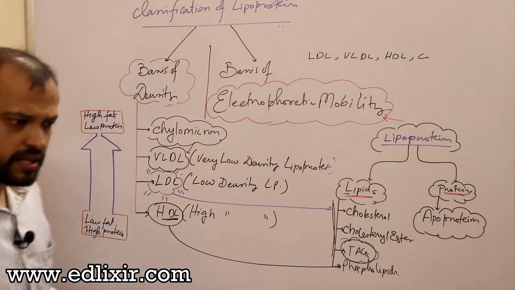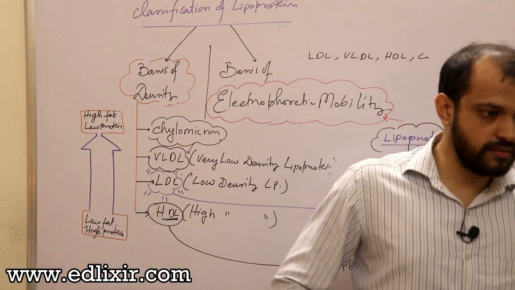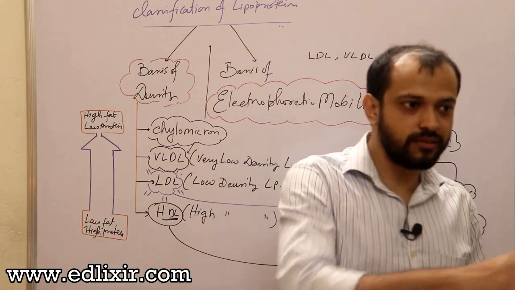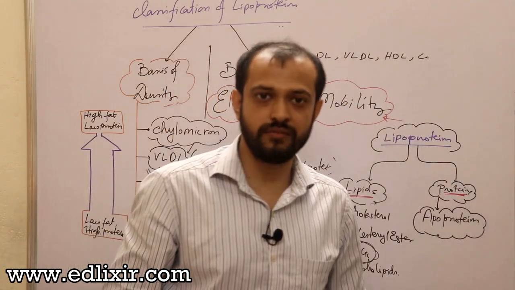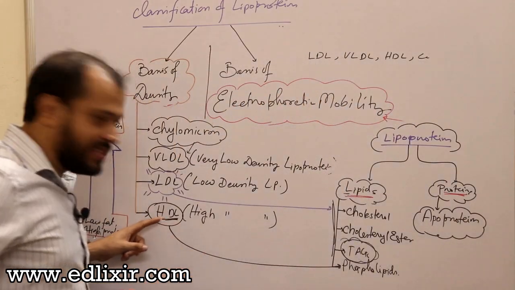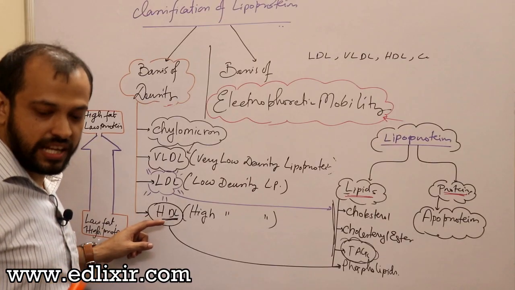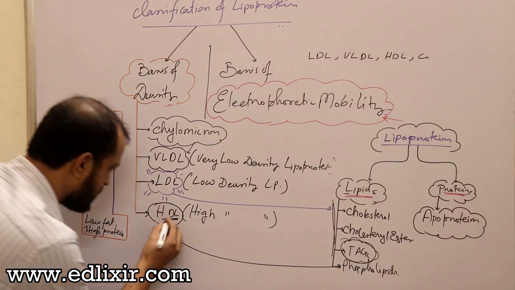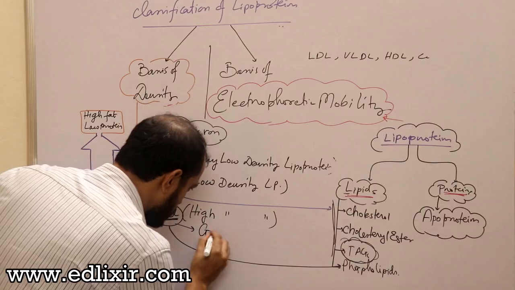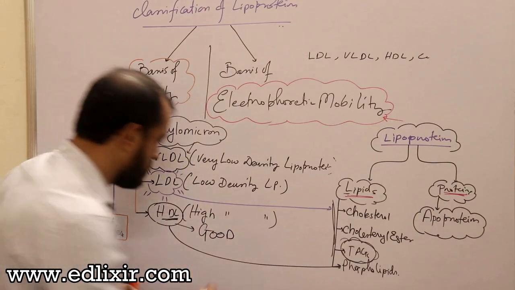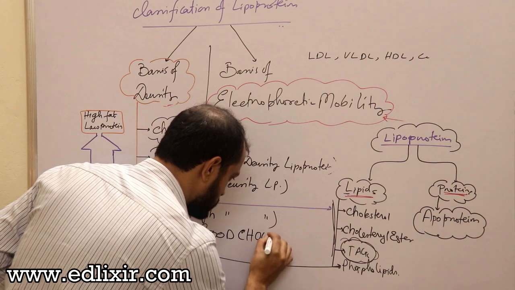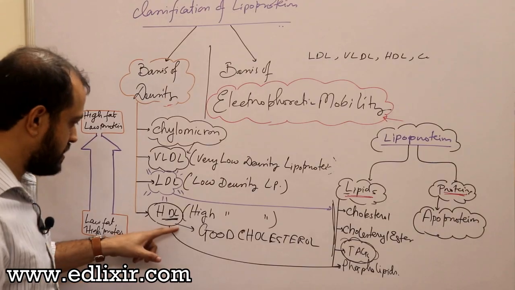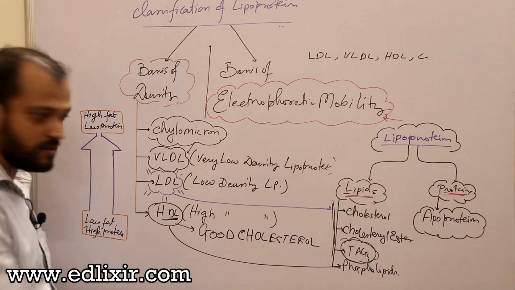Clear? Now listen, there is something called good cholesterol and bad cholesterol. Doctors use these terms, no? If you ask any doctor what the term good cholesterol means, they will say that what is actually known as good cholesterol is HDL. Good cholesterol is what? High density lipoprotein. High density lipoprotein is also known by the name of good cholesterol.